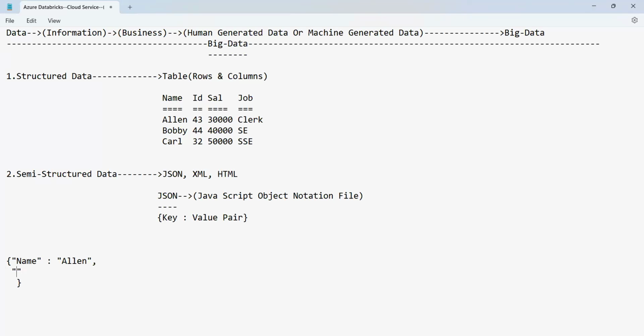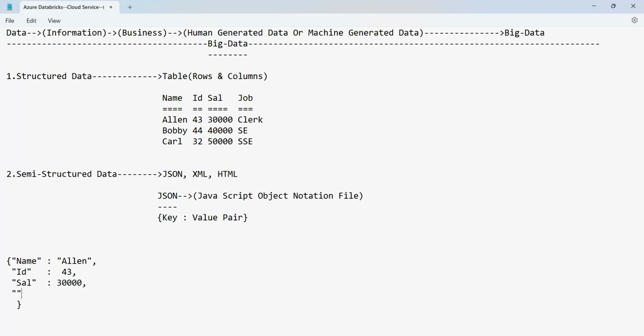Again, I'm using the ID. 43 is the ID, guys. As it is a numeric value, it will not be placed under quotes. But the keys, whether numeric or character, are by default placed under quotes. The next one is salary, which is 30,000, then a comma.